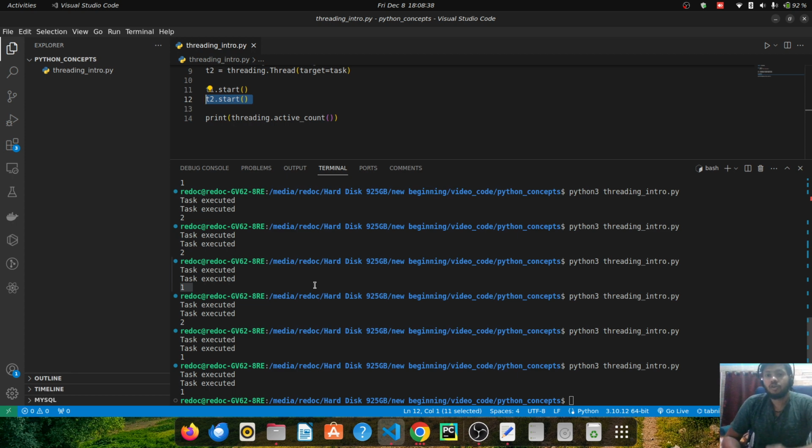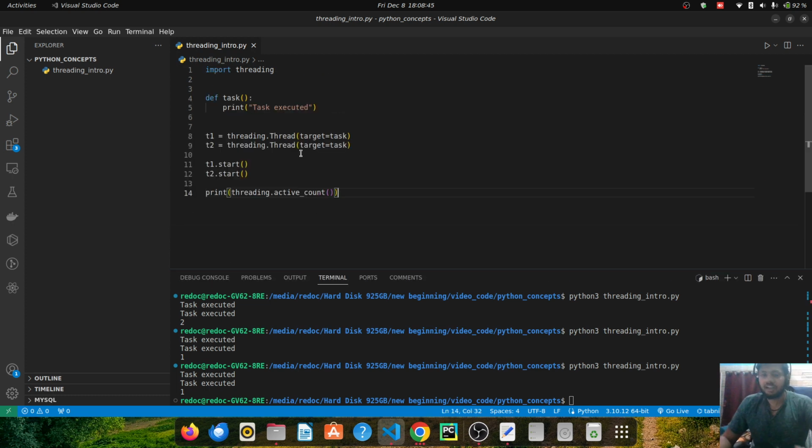All right, so now that we know the concept of threading, we will see a practical example of why we need threading. This is just a starter example, but we should know why we actually need threading, because in Python we know that threads don't actually execute at the same time, but they execute simultaneously.